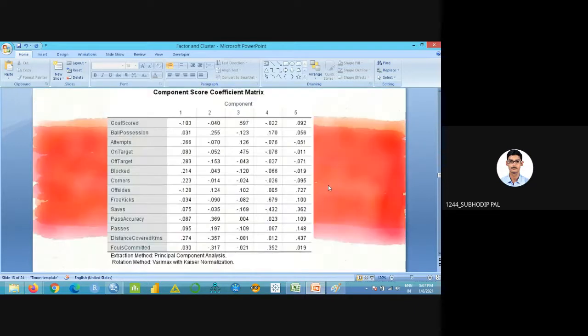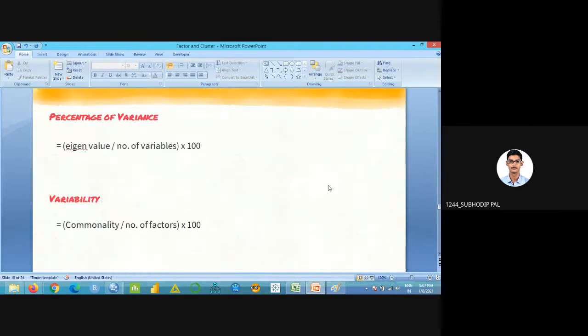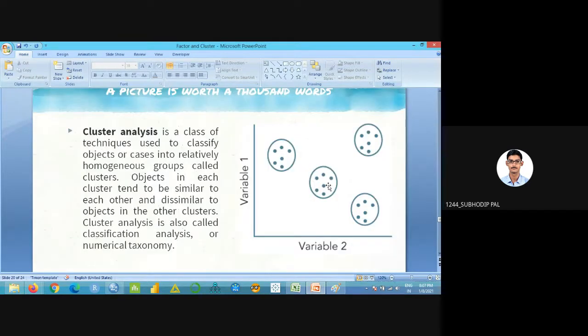Factor analysis is done. Next, we'll be talking about the cluster. So cluster, that is only a few terms. What is meant by cluster or clustering process? Heterogeneous to homogeneous, we can say, like we learn in marketing. So clustering is a process of grouping the variables in simple terms.